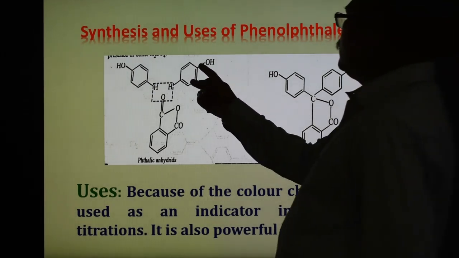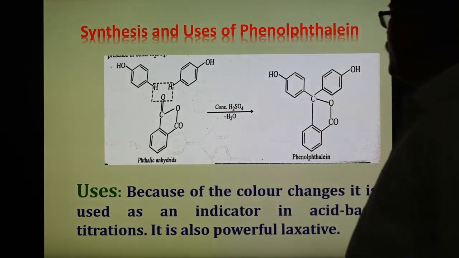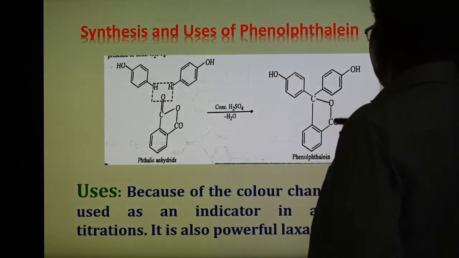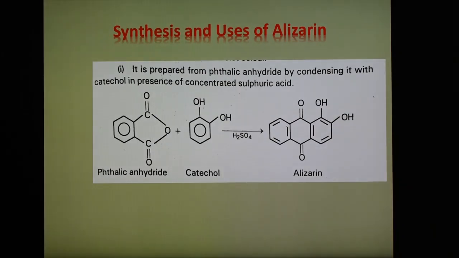Here these are the 2 molecules of phenol, C6H5OH, and 2 hydrogens of this ring, and this is the phthalic anhydride. So 2H and O, as water, get removed, and they get joined in this way, and we get the compound known as phenolphthalein. And it has a very important use. It can be used as an indicator because it shows a color change, and therefore it can be used in acid base titration, and sometimes it is also used as a powerful laxative.